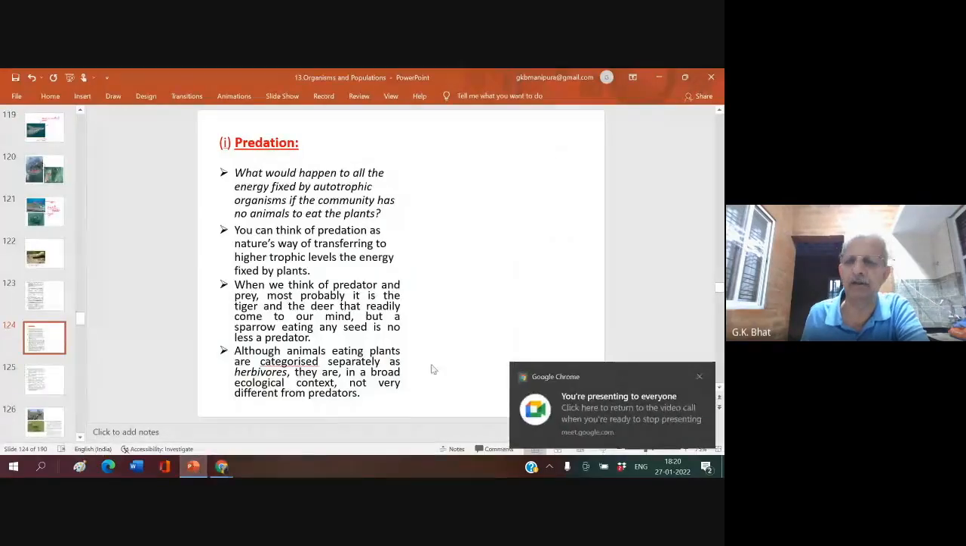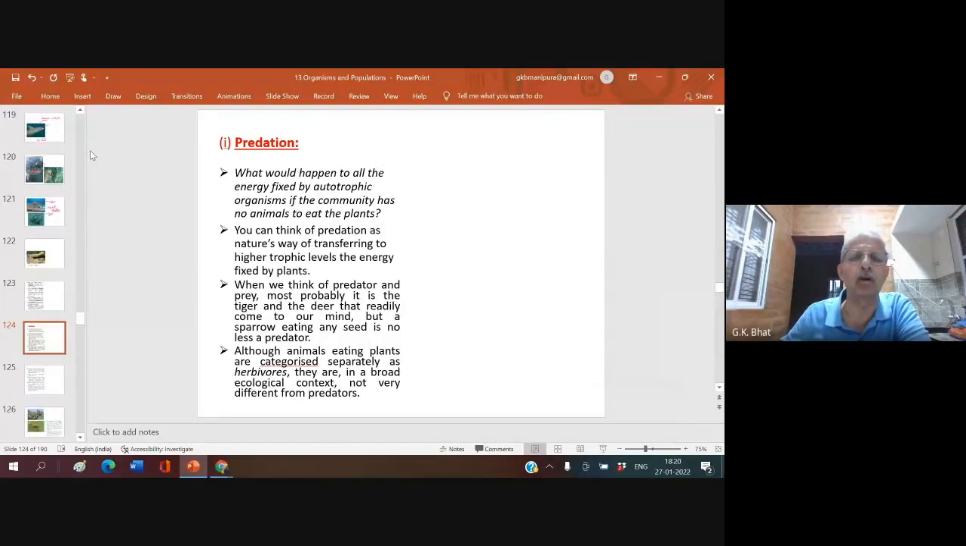So, now we are looking into all these in detail. We shall start from predation. What would happen to all the energy fixed by autotrophs, autotrophic organisms, if the community has no animals to eat the plants? You tell me. There are no animals at all. Only plants. Do you think that it is a good development? There are no deer, no elephants, no buffaloes, no herbivores. What will happen to the autotrophs? What will happen to the energy fixed by the autotrophs?